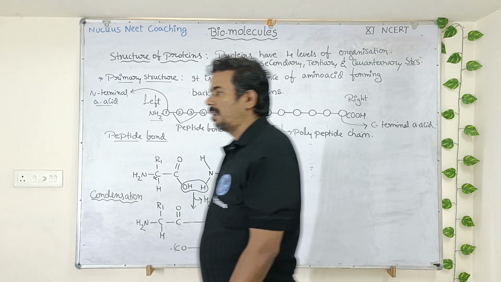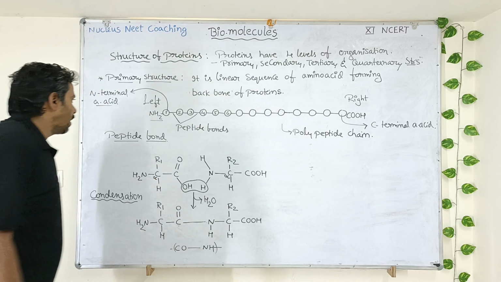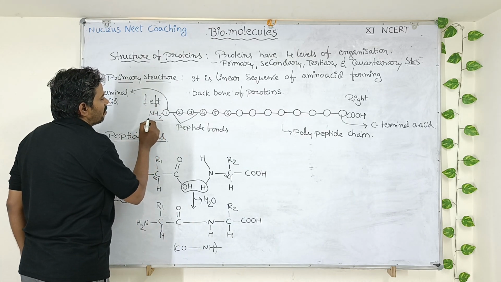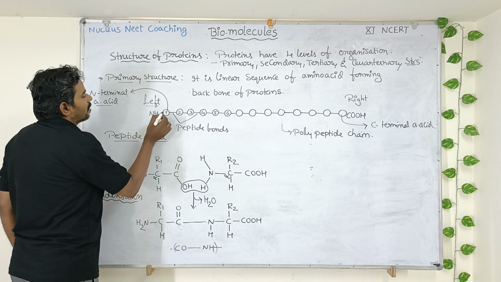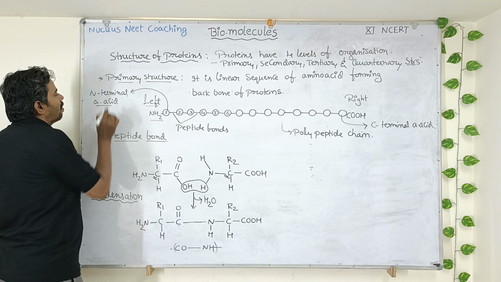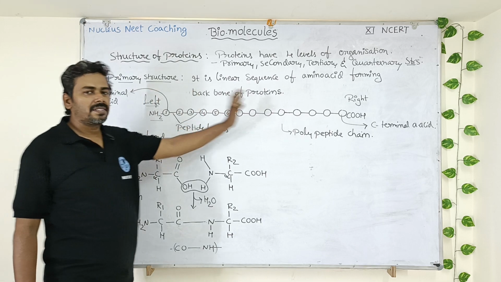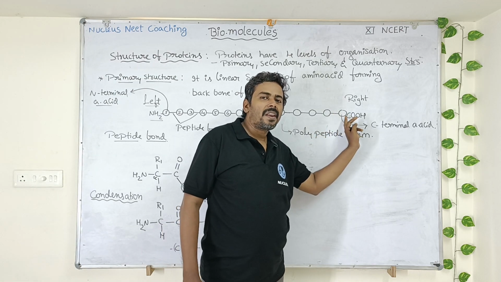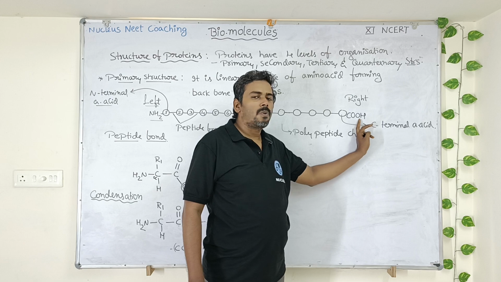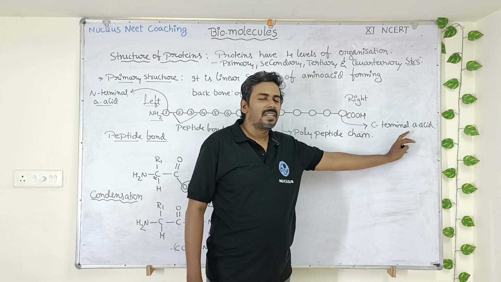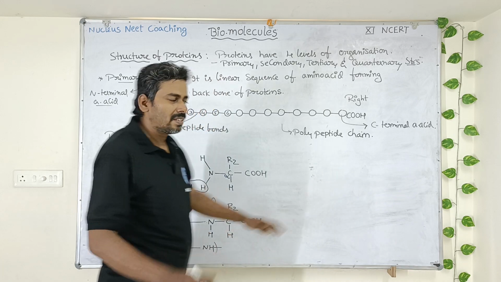In a primary structure of protein, towards the left side, the first amino acid will have a free amino group. This first amino acid will be called the N-terminal amino acid. Whereas on the right side, the last amino acid will end with a free carboxylic group. This last amino acid will be called the C-terminal amino acid.